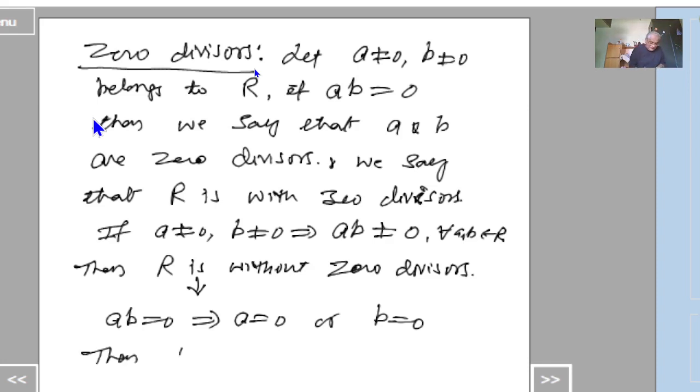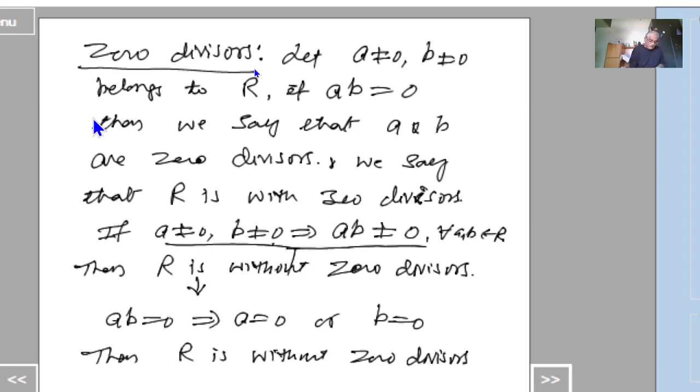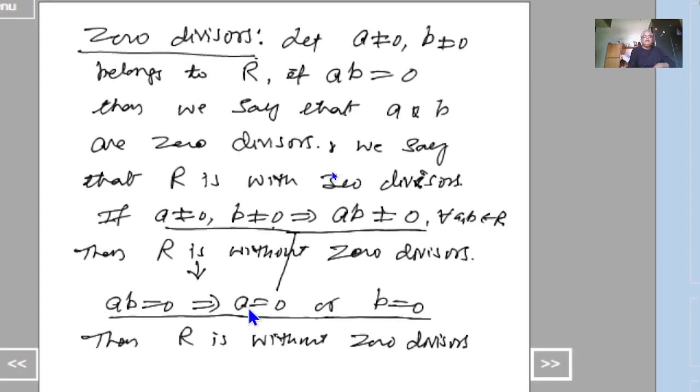Then we say that R is without zero divisors. That is here. This one, A not equal to 0, B not equal to 0 implies that AB is also not equal to 0, is similar to this, that is, AB equal to 0 implies that A equal to 0 or B equal to 0. Suppose we have both A not equal to 0 and B not equal to 0, but AB equal to 0, then we say that A and B are zero divisors.